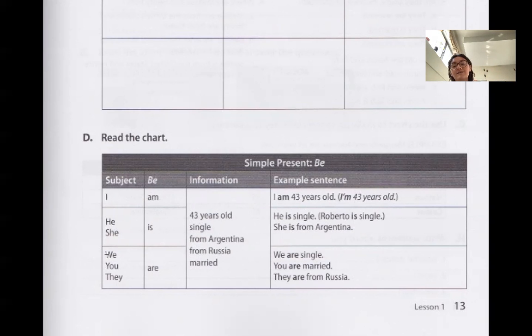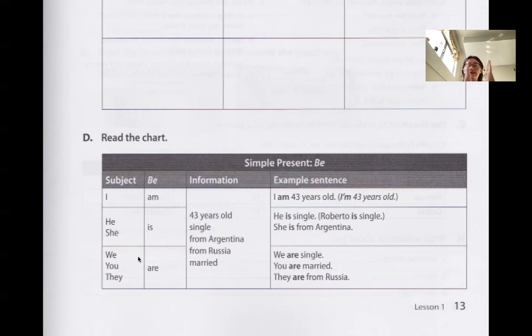Mark is 22. They are from Argentina. They are from Mexico, right? So you have to have a subject, I, he, she, we, you, they, and you can use people's names if you want, but we can use pronouns as well.